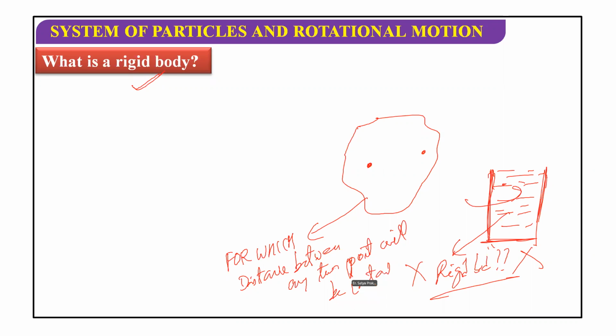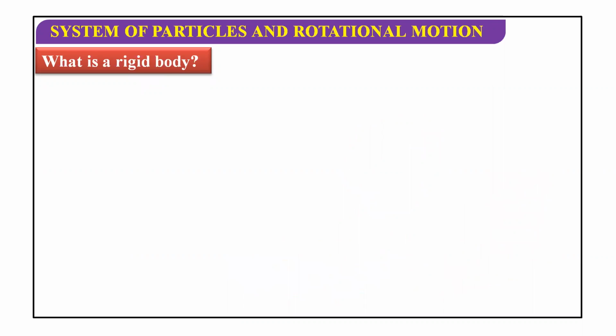Suppose we take point P1, point P2. Similarly, we can take point P3 here, point P4 here, right? So the distance between any points will be constant during the motion, after the motion, before the motion. There should be no change in the distance between the points. So that is a rigid body.